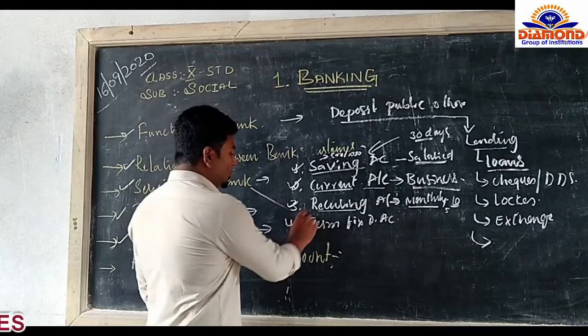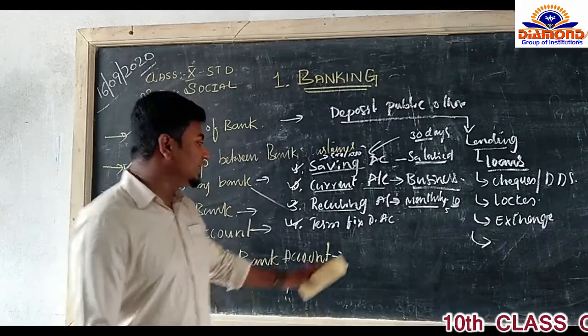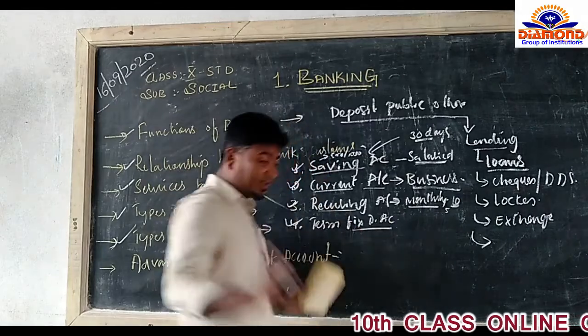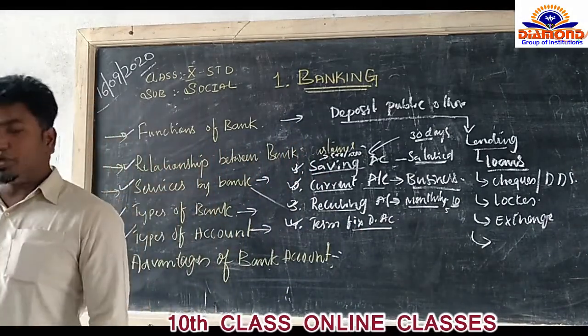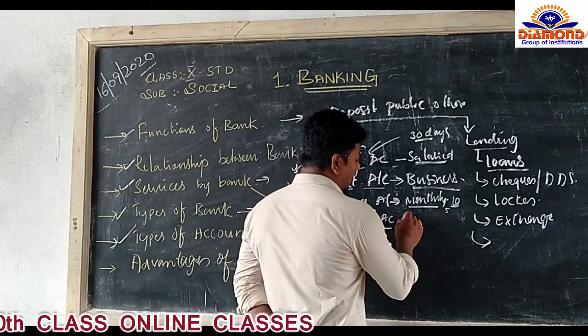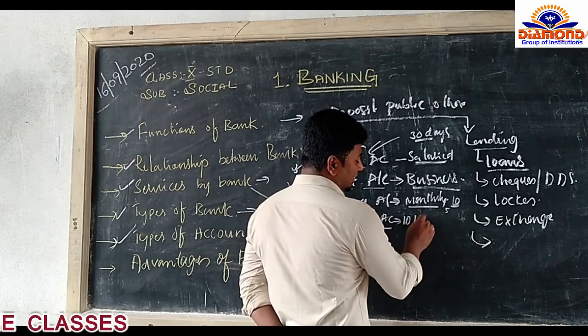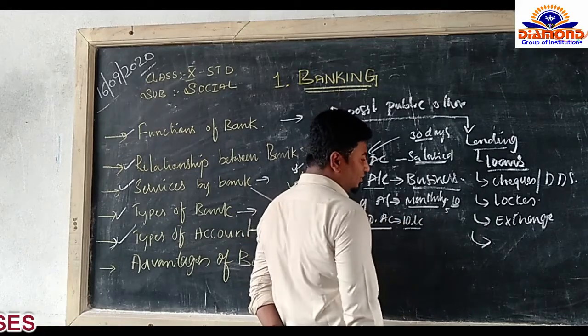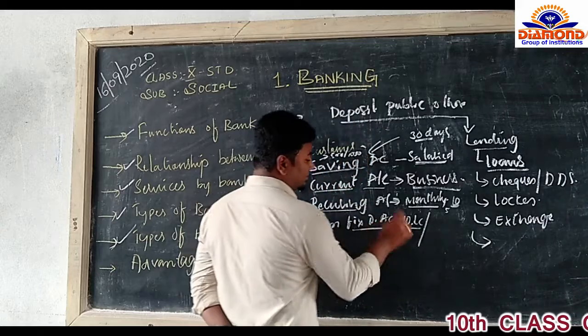Then it comes to the fourth, term fixed deposit account. Whereas in this, it is fixed. It's a fixed amount. Okay. You're going to lock the amount for a certain period. Like you have extra money with you. You might have 10 lakh rupees. This 10 lakh rupees is extra money with you. This 10 lakh you will keep in a bank. That is term fixed deposit.